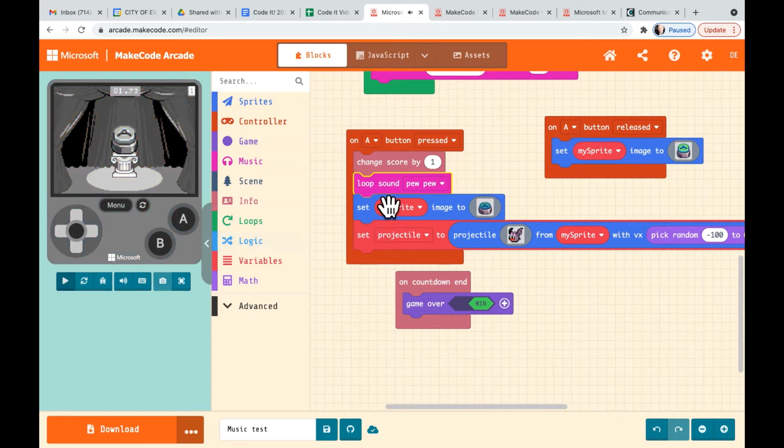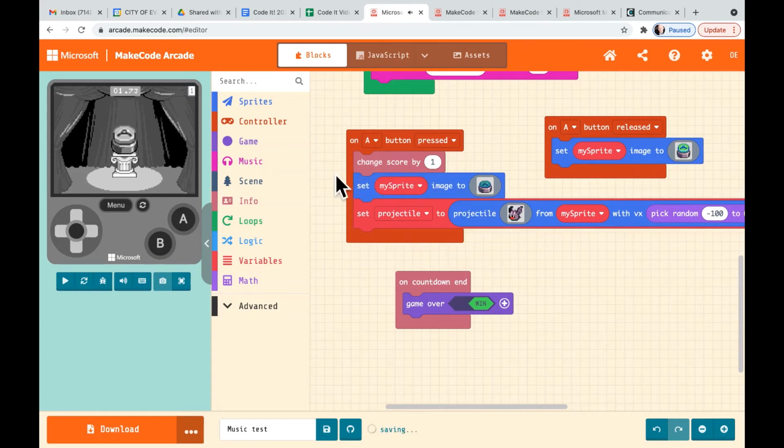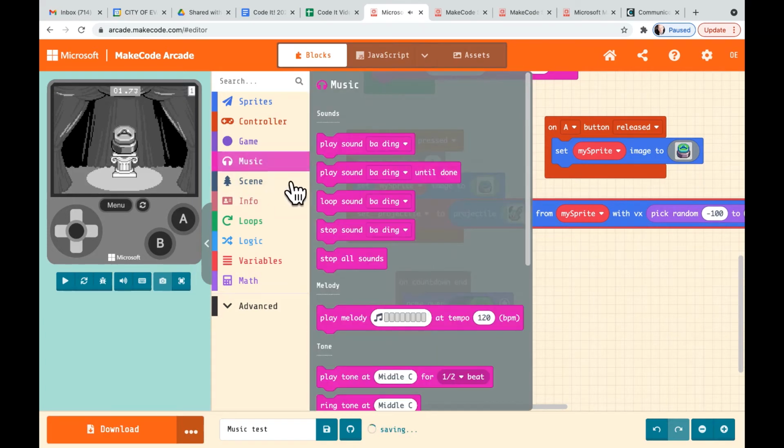Okay, again, because it's looping the pew pew sound effect, that's not what we want. So I'm going to go ahead and delete that. Right, so if we go back to music, you've got loop.